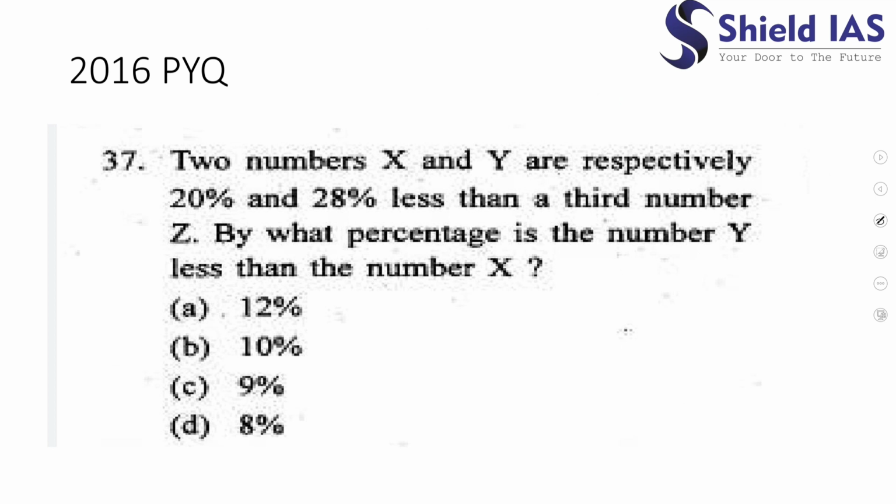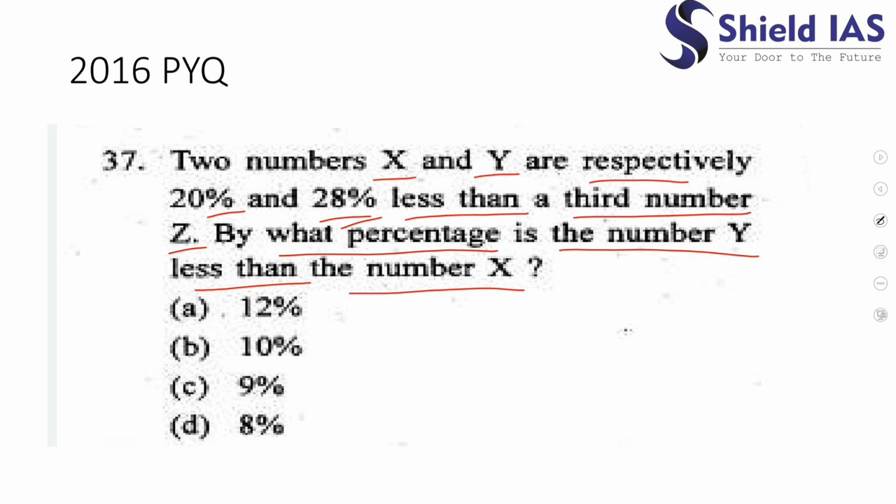Now this is the next question. It says two numbers x and y are respectively 20% and 28% less than a third number z. By what percentage is the number y less than the number x?